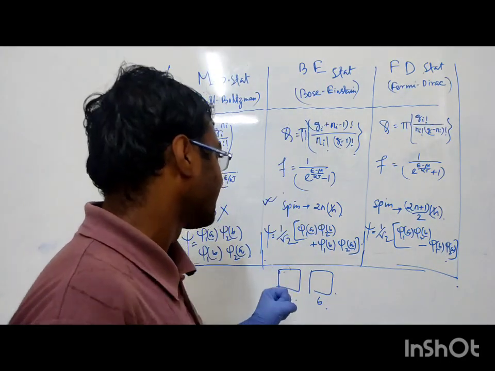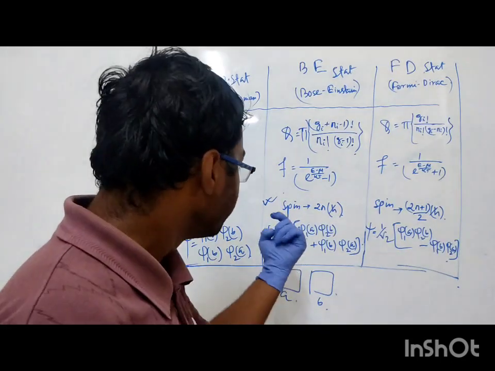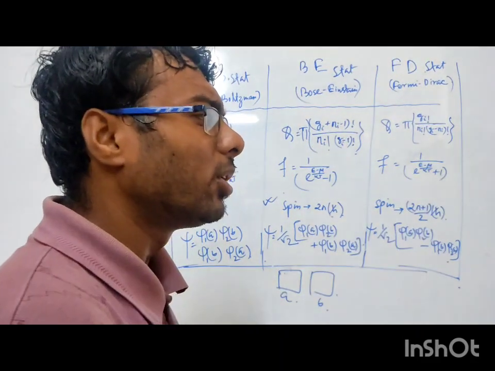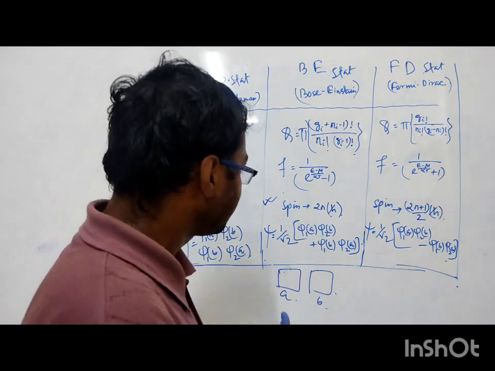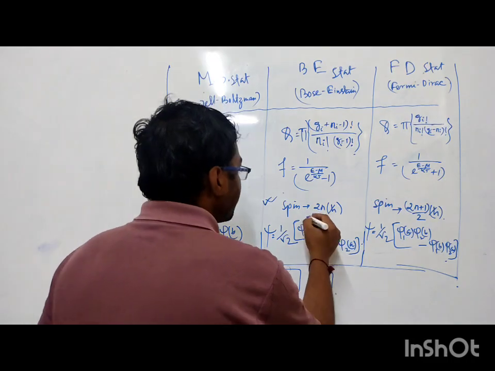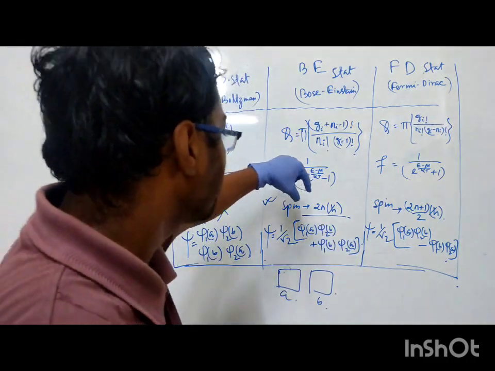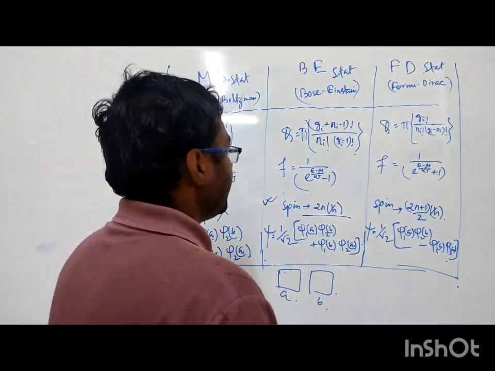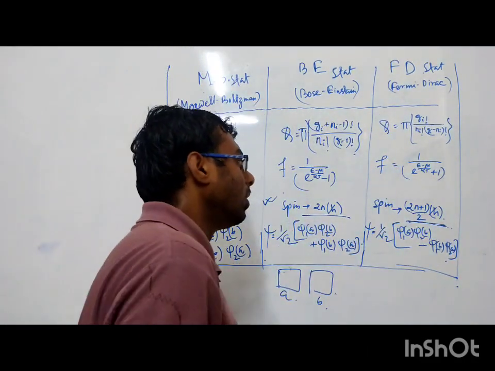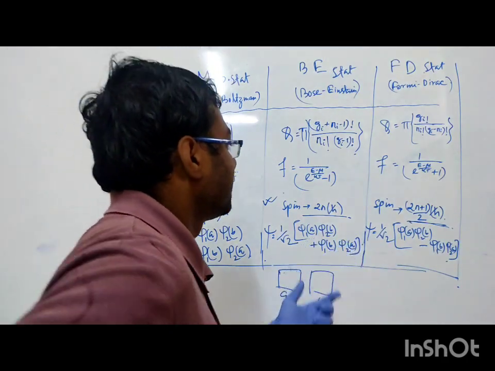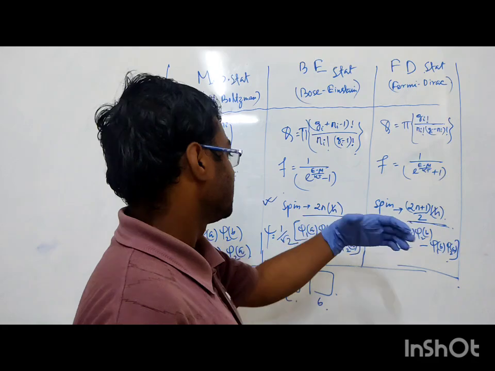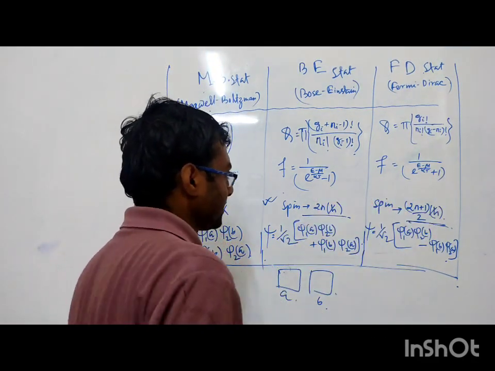For Bose-Einstein statistics, the spin should be any integer number times h-cut. And the spin followed by Fermi-Dirac statistics should be a fraction, that means (2n plus 1) by 2, that kind of spin angular momentum.